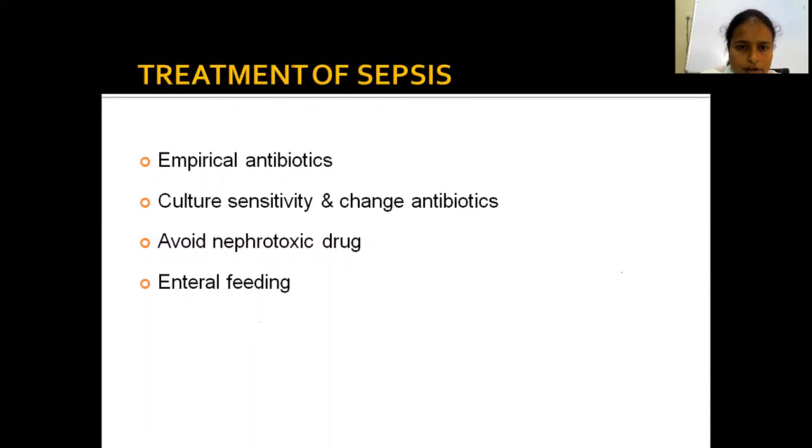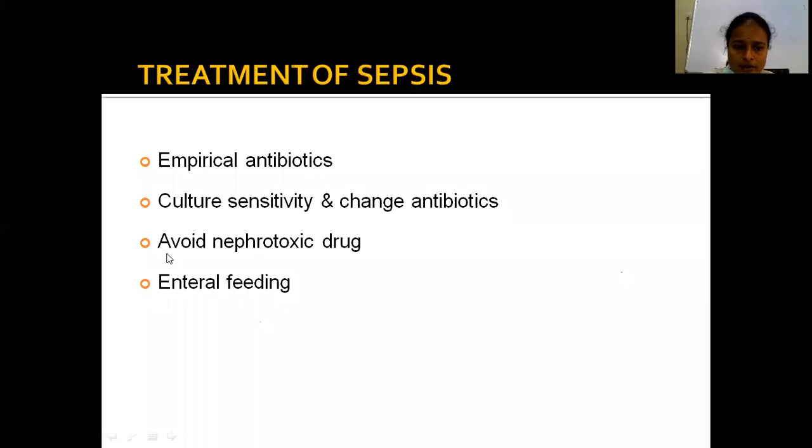What are the other treatments of ARDS? Treat the sepsis. Bacteremia and sepsis are common in patients with pneumonia followed by ARDS. So give empirical antibiotics based on culture sensitivity of blood and sputum. Use appropriate antibiotic therapy and avoid nephrotoxic drugs. Because of renal compromise, multi-organ dysfunction is the major cause of death in patients with ARDS. So avoid nephrotoxic drugs. Why does MODS occur? Because of diffuse inflammatory response.